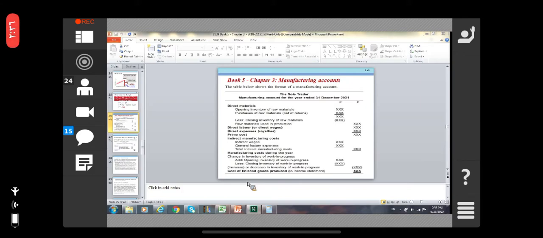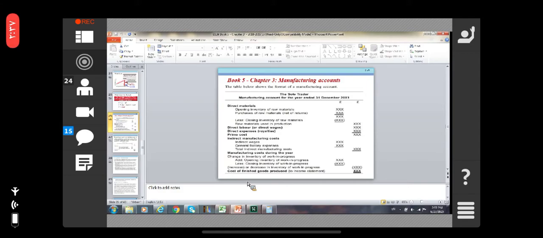But how are you doing the income statement of the trading account? The sales minus cost of goods sold, right? Here the direct materials: the opening inventory of the raw material, then the purchase during the period, right?